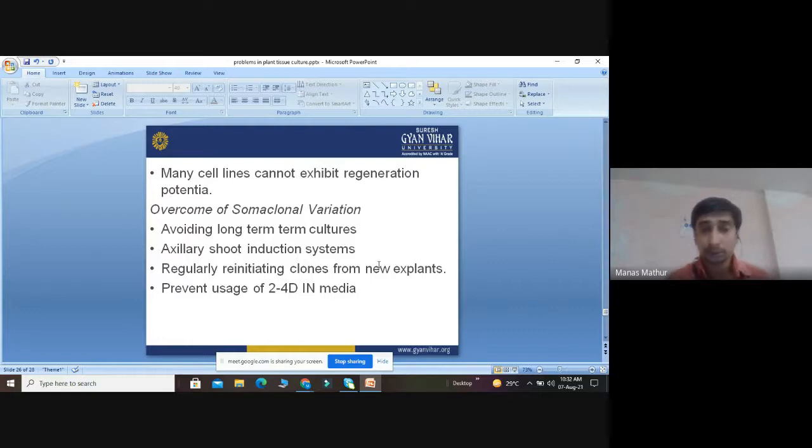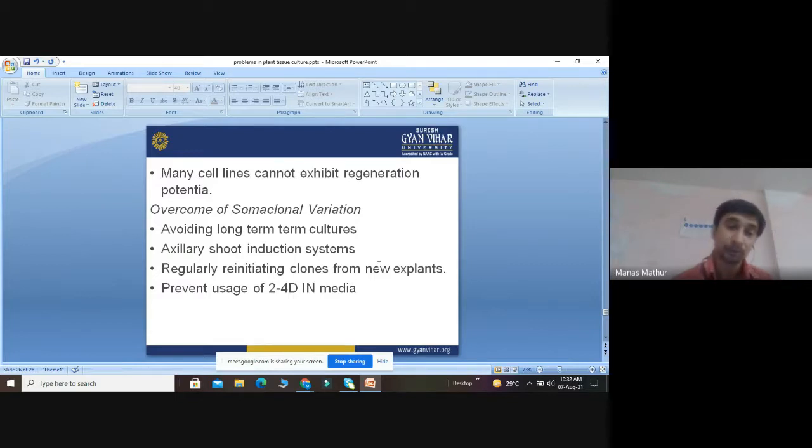Okay, so this chromosomal variation can be avoided by avoiding long-term cultures. The culture should be rapidly changed into fresh media. And it can be overcome by auxiliary shoot induction. We can directly use the shoot bud, a direct culture without callus formation. It can also be overcome by regularly initiating the clones from new explants.